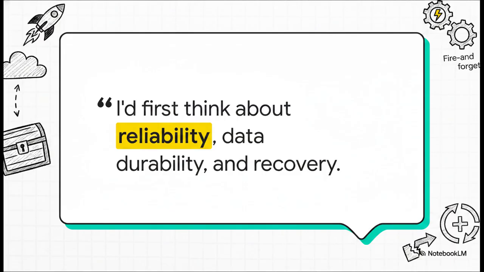This is one of those insights that instantly separates the junior developers from the principal architects. It goes, "I wouldn't start by thinking about account creation. I'd first think about reliability, data durability, and recovery because the sender is using a fire and forget pattern." That right there, that's the golden rule of system design. Your number one priority isn't the business logic, it's making absolutely sure the data actually survives. The second your system says, "Yep, I got it," you own that data entirely.